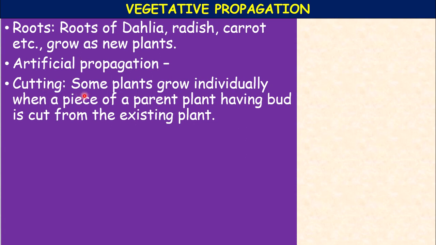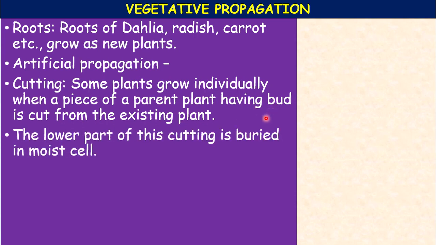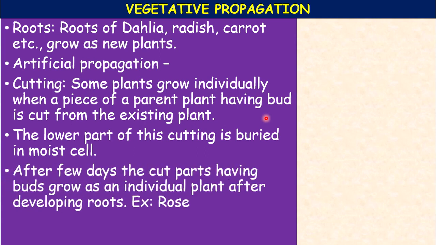First, cutting. A piece of a parent plant having a bud is cut from the existing plant. These buds are called vegetative buds. The cutting is buried in soil.